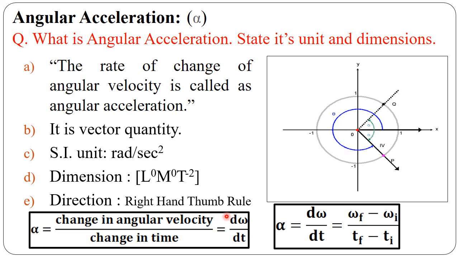Change in angular velocity is the difference between final angular velocity omega f and initial angular velocity omega i, divided by dt, which is final time minus initial time, the time interval. So alpha, the angular acceleration, is written as d omega by dt as per definition, or as omega f minus omega i divided by tf minus ti.